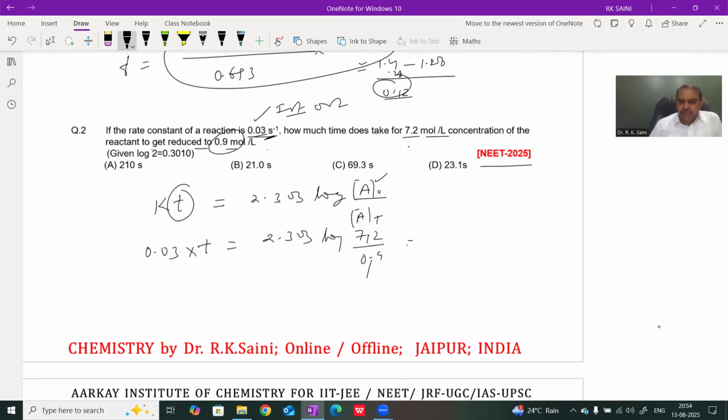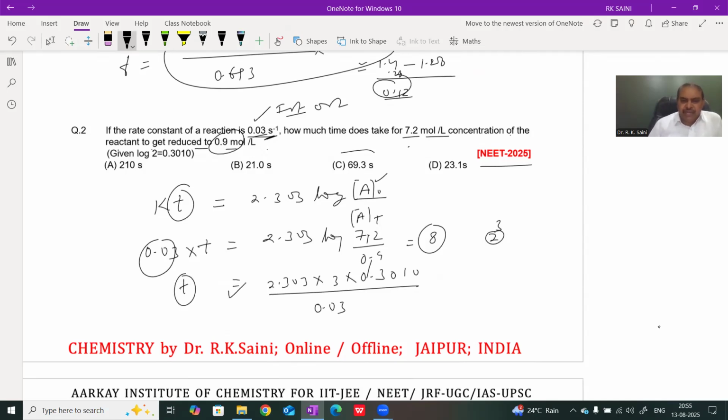It means the ratio is 8, or log 8. 8 means 2 to the power 3. Therefore we write 2.303 into 3 log 2, and log 2 equals 0.3010, nearly 0.3. Then this value is divided by 0.03, and we find the time, which on solving is nearly 69.3 seconds.